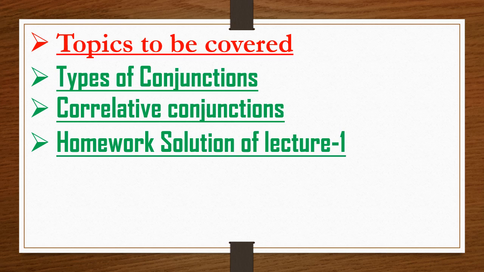First of all, we shall discuss all types of conjunctions. Then correlative conjunctions, as in lecture 1 we have already done coordinating conjunctions and subordinating conjunctions. So in this lecture we are going to cover correlative conjunctions, and at last we shall discuss the homework solution of lecture 1. Two exercises were given to you, so we shall discuss those exercises. So let us begin.